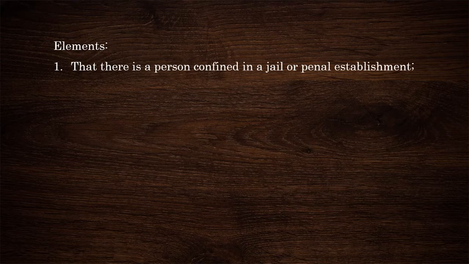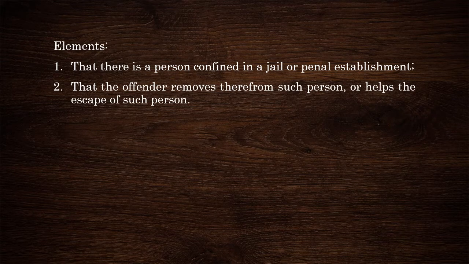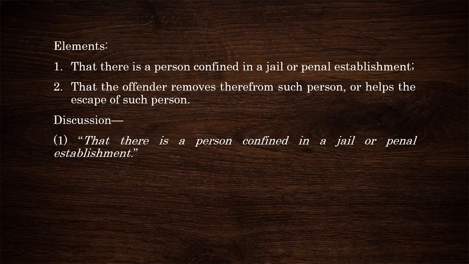These are the elements of the crime of delivering prisoners from jail. First element, that there is a person confined in a jail or penal establishment. And second element, that the offender removes therefrom such person or helps the escape of such person. Now, let us treat each one of these elements in this slide and in the succeeding slides. So, let me read to you again the first element, that there is a person confined in a jail or penal establishment.